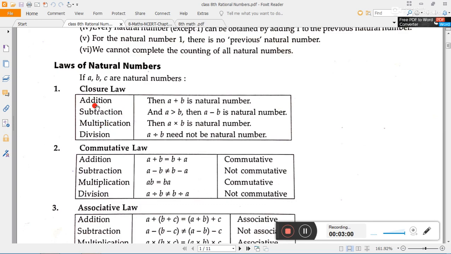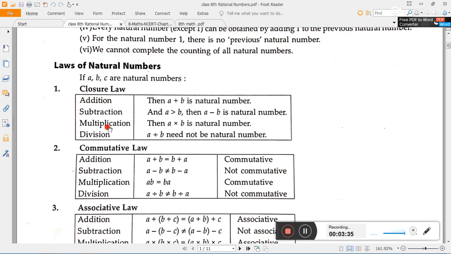Addition: if we add two natural numbers we will get a natural number only. If we subtract two natural numbers, it is not necessary that we will get a natural number. If we subtract a greater number from a smaller one, we will not get a natural number. It means 2 minus 5 gives minus 3, but minus 3 is not a natural number. Therefore subtraction is not closed for natural numbers, but addition is closed.